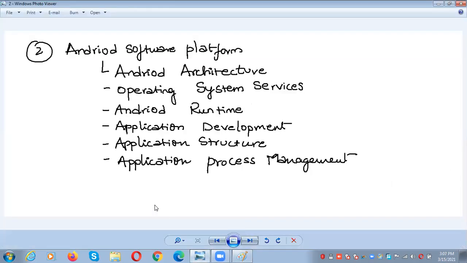And the last one is application process management.